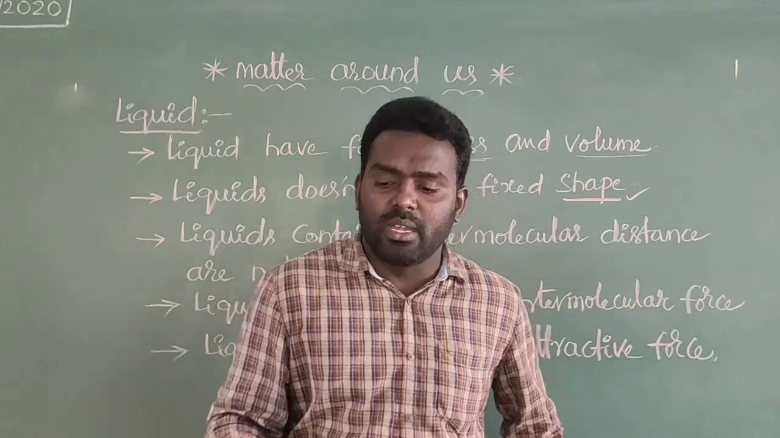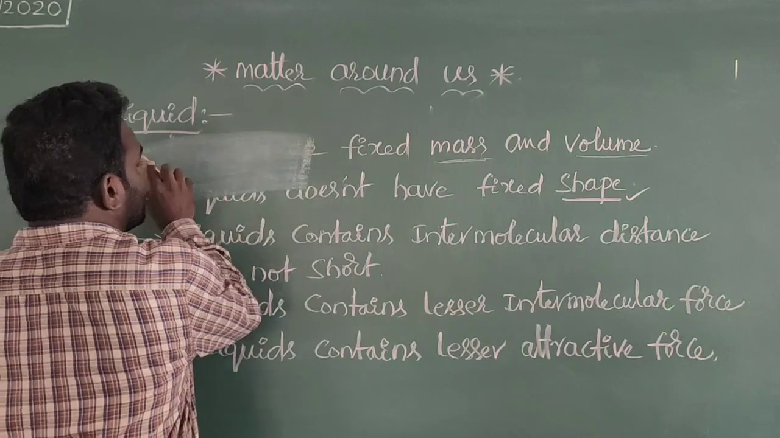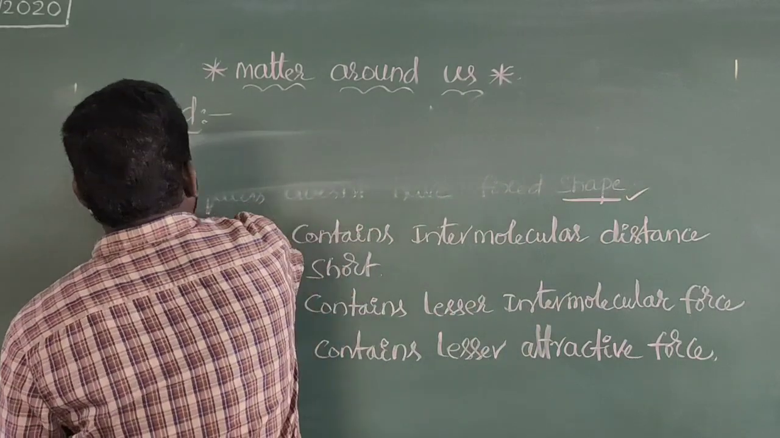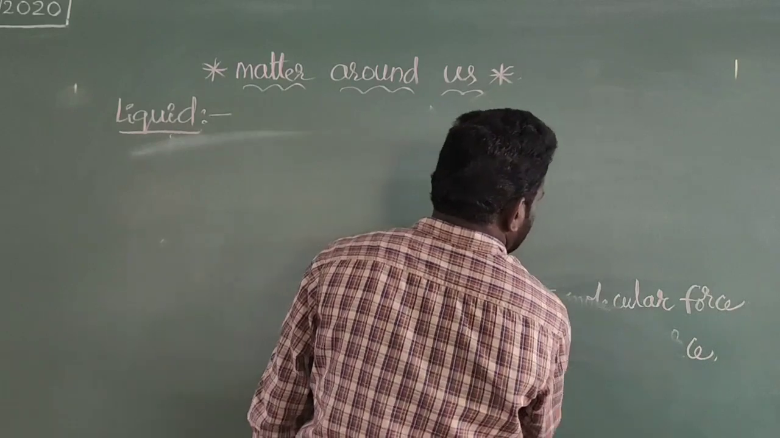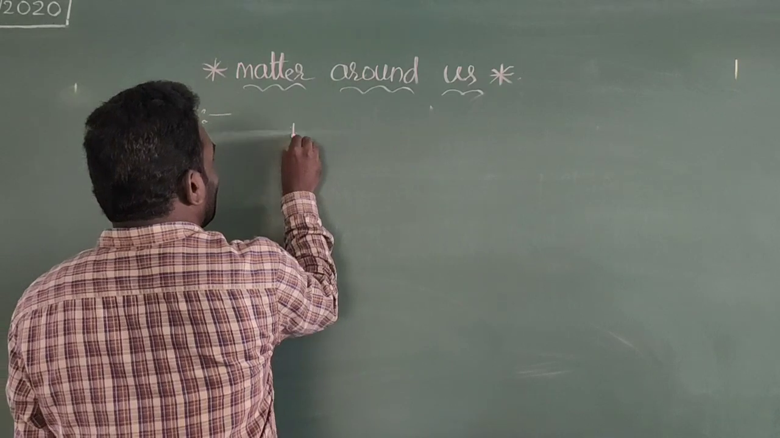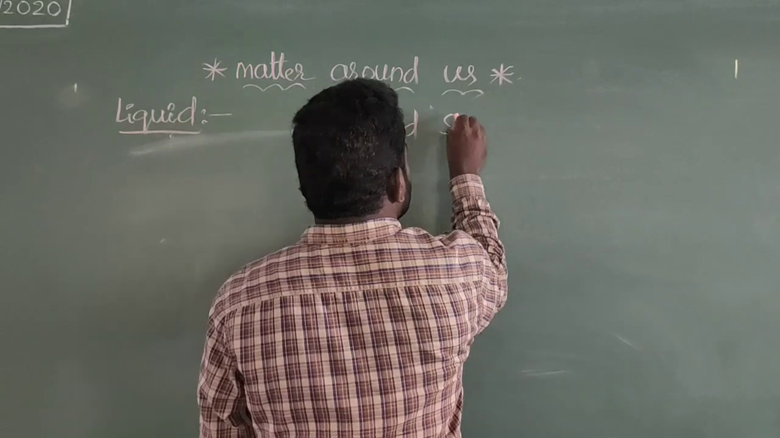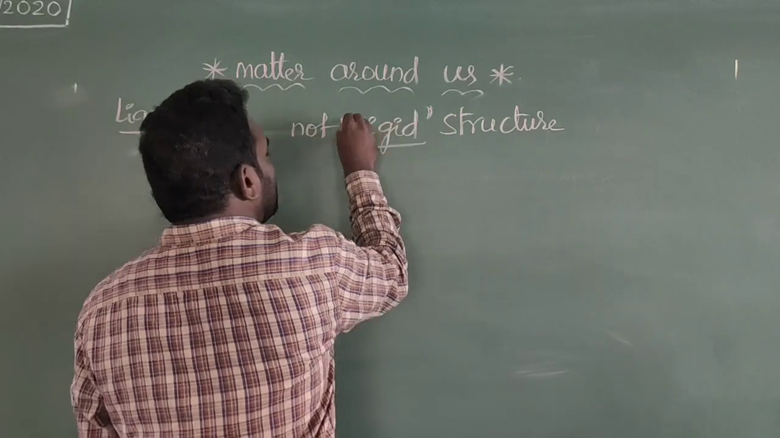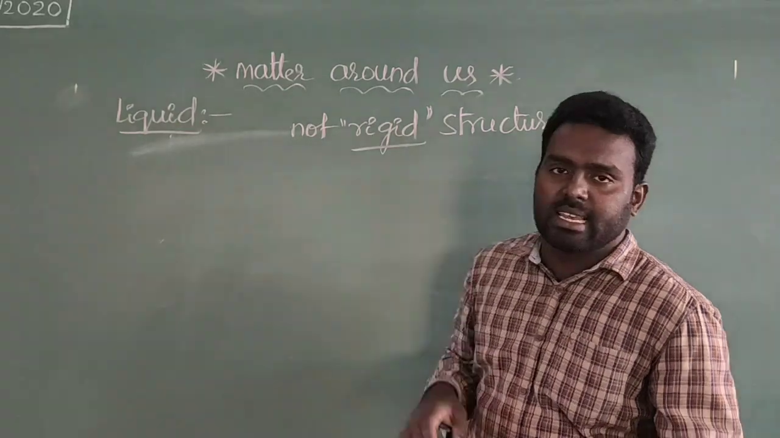And now the next point. What is the next point for liquid molecules? The liquid molecules are not rigid in structure. Not rigid in structure. It means liquid molecules do not have a rigid structure.